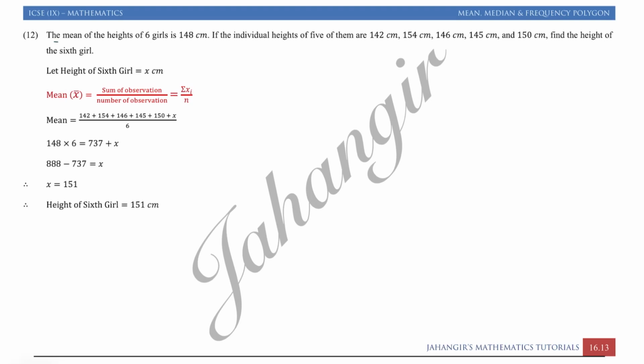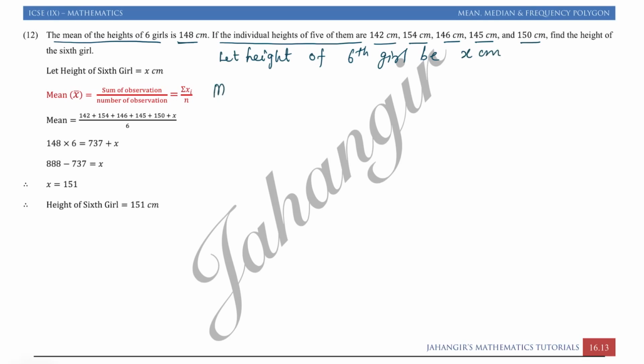Question 12. The mean height of 6 girls is 148. If the individual heights of 5 of them are given, find the height of the 6th girl. So it's the same as the previous question. I will write, let the height of the 6th girl be x centimeter.